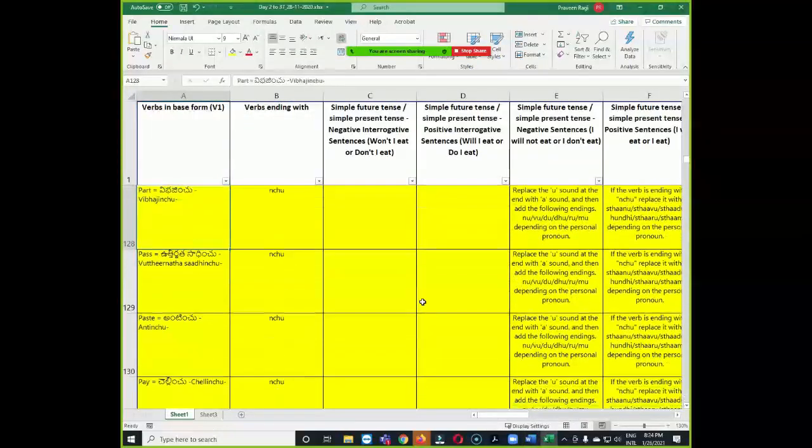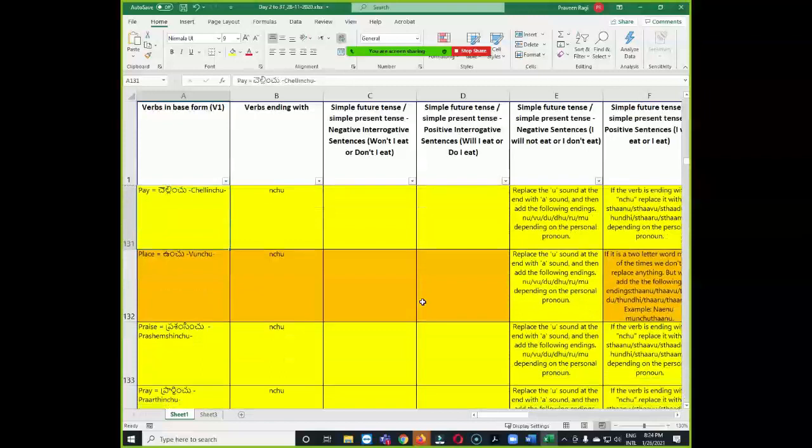I kept the verbs which end with the same ending in the same color. But when you watch the detailed videos, lessons 1 to 37, you will understand. If you find any difficulty, just let me know later. We'll try to add an example sentence from each ending for comparison purposes. But for now, we will skip.